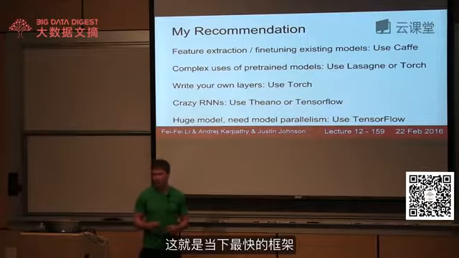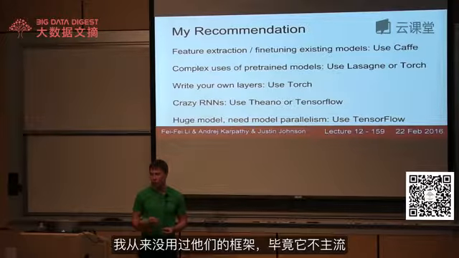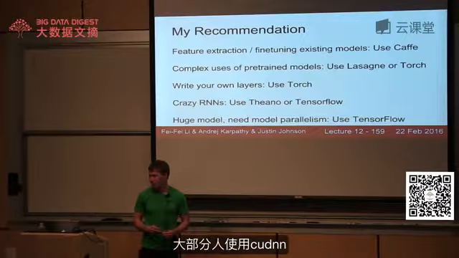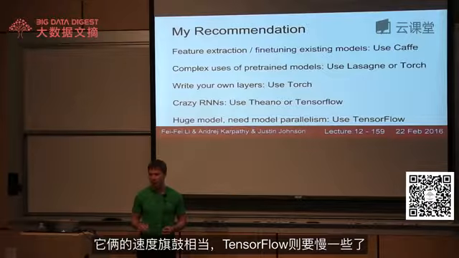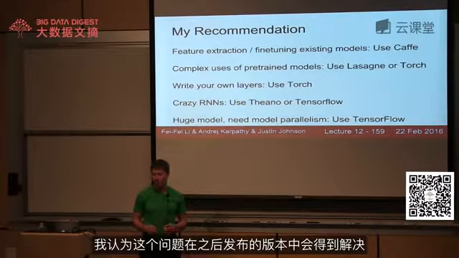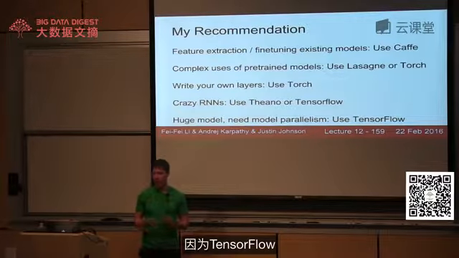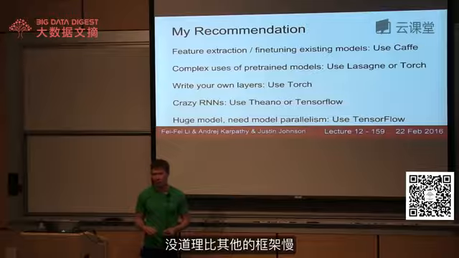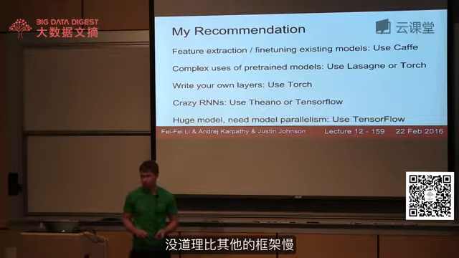Their stuff is actually the fastest right now, but I've never really used their framework myself, and I think it's a little less common than these. Although for the ones that are using cuDNN, the speed is roughly the same. Right now, I think TensorFlow is quite a bit slower than the others, for some silly reasons that I think will be cleaned up in subsequent releases. But at least fundamentally, there's no reason TensorFlow should be slower than the others.